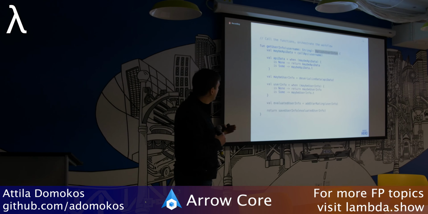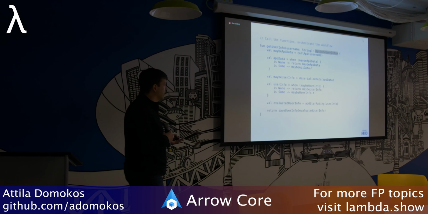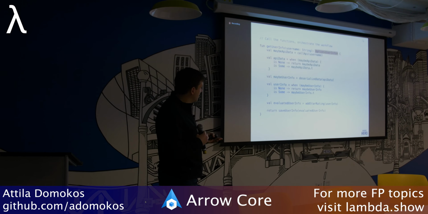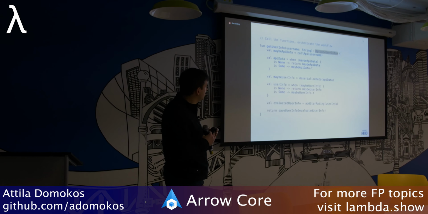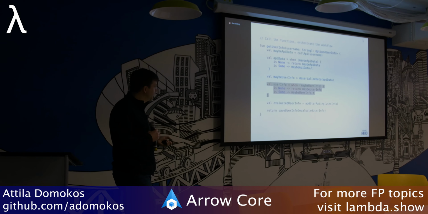And that's the API data that gets assigned, and then goes to the next step, which is deserializing the data. And then UserInfo is doing the similar conditional. At the very end, applying the star rating. Remember, that has UserInfo to UserInfo as far as function signature goes. There's nothing magical there. And at the very end, just saving the UserInfo in the database. This looks pretty good, but I think it could be refactored, and it can be.